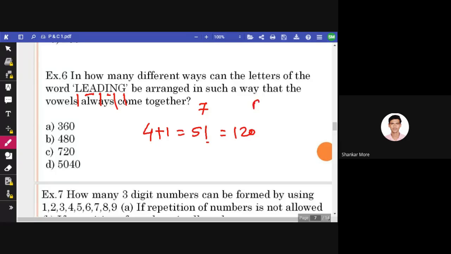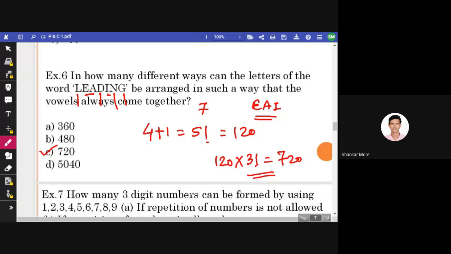Now see, E, A, I, we are considering these 3 letters as one letter. Why? Because these three letters should stay together. They have said it, vowels always come together. So if these 3 letters are together, 4 plus 1 is 5, 5 factorial is 120, but these 3 letters can be arranged in 3 factorial ways among themselves, right? So 120 into 3 factorial will be the answer. All right, so it will be 720. Option C is correct.